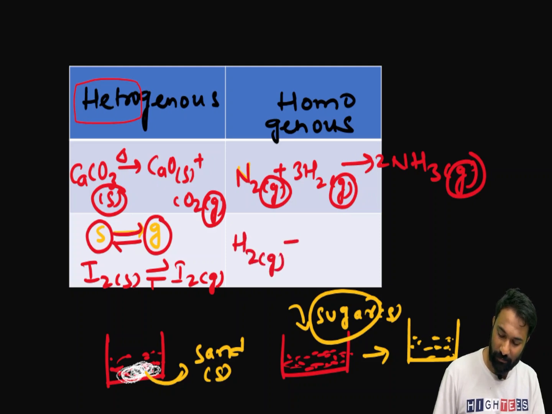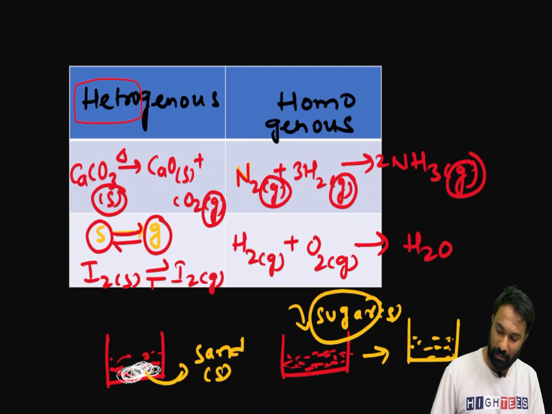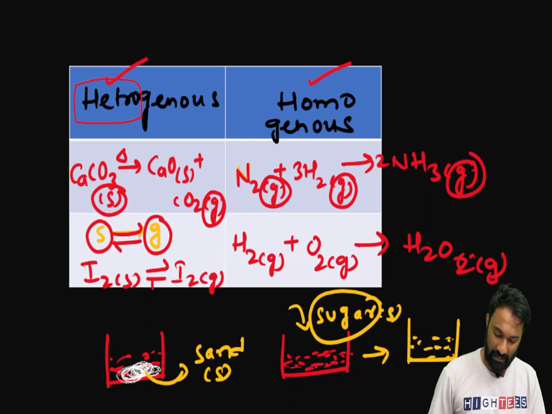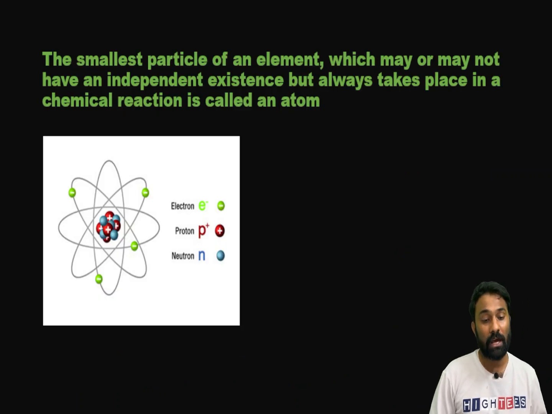Now, here H2 gas plus O2 gas gives rise to H2O2 gas. Clear? Here also at a certain temperature all are in the gaseous phase, right? All are in the gaseous phase. Done? Now, this is about heterogeneous, this is about homogeneous. Next, we are going to another very important topic in entire chemistry.